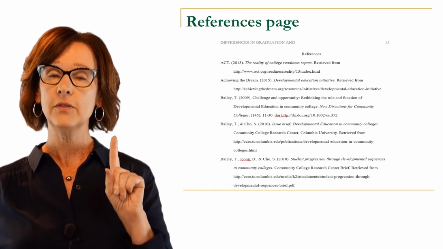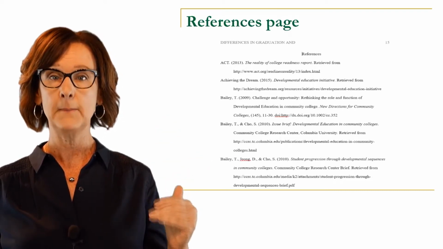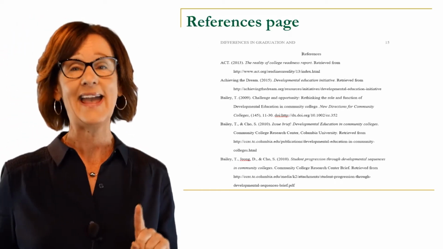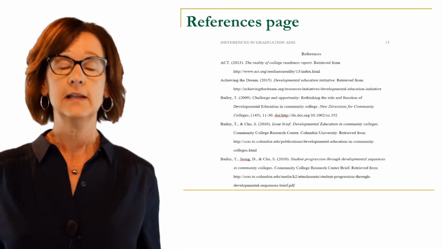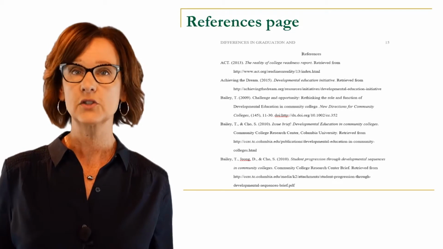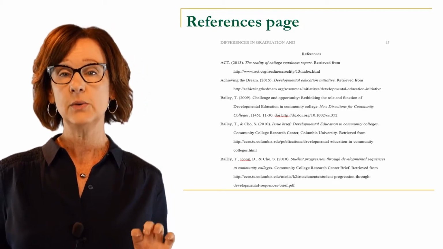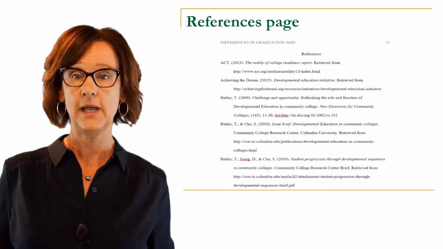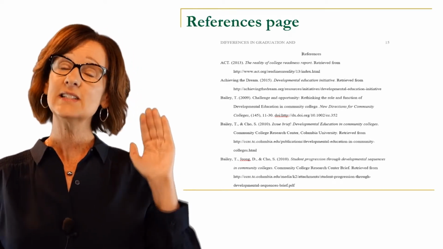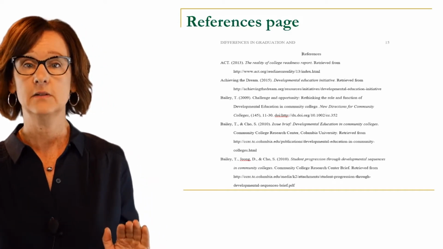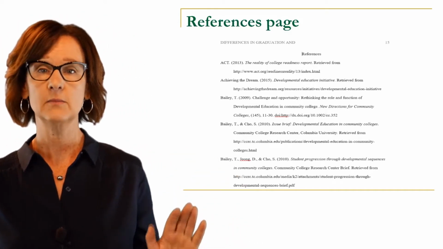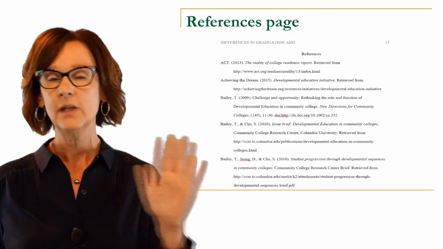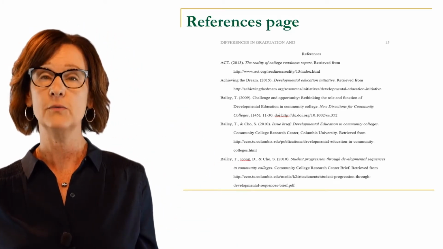Do you notice how the first line is at your margin, but the subsequent lines are indented? If you do not know how to do a hanging indent in Word, again, that's something you can easily find the directions for, but you need to do a hanging indent to make sure it all looks neat and aligned like you see there on the page, okay? And notice it's all double spaced, no extra spacing. Sometimes students want to put extra spacing between the entries or something like that. The entire thing is double spaced, so don't forget that rule.